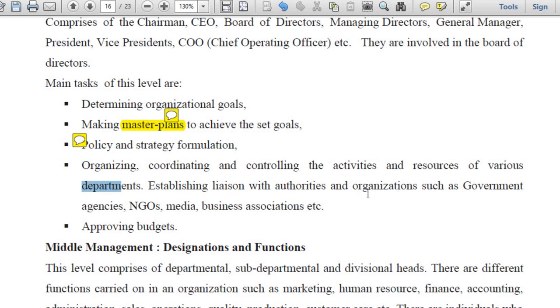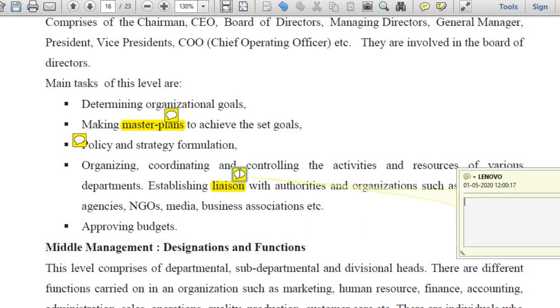Establishing liaison with the authorities and organizations such as government agencies, NGOs, media, business associations, etc. Now, what is the meaning of the term liaison? Liaison is basically formal communication. Establishing a formal communication. Now, if any such kind of communication is required to be established with government authority, ministers, media, some business associations like Chamber of Commerce and all, who will do that? Obviously, top level management will do. This is one of the functions of them.